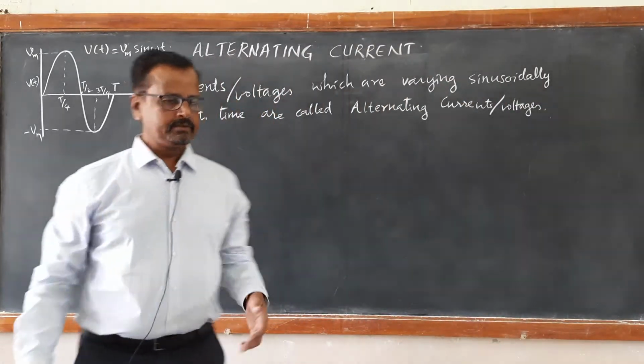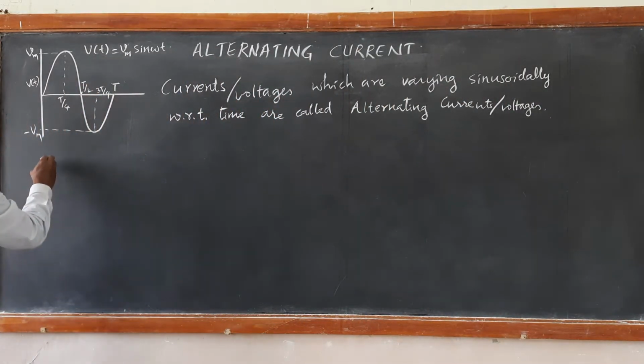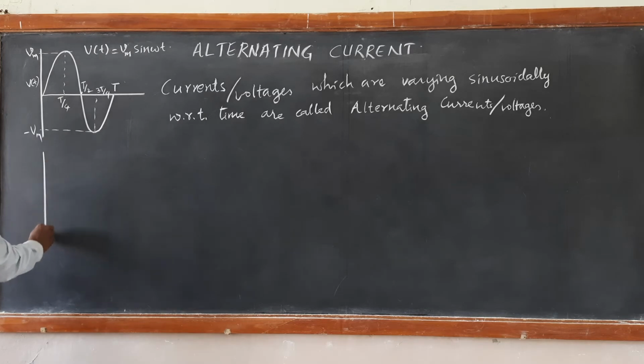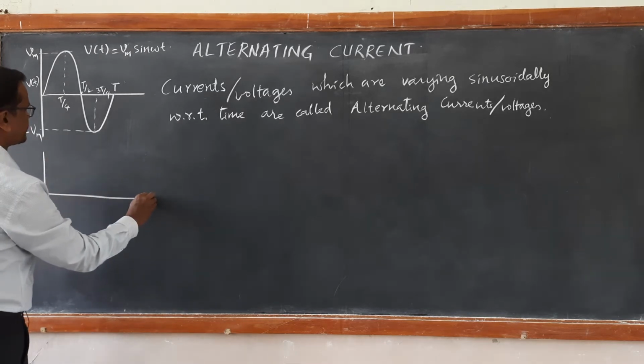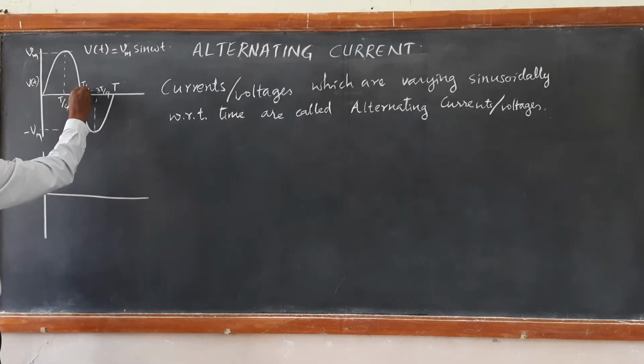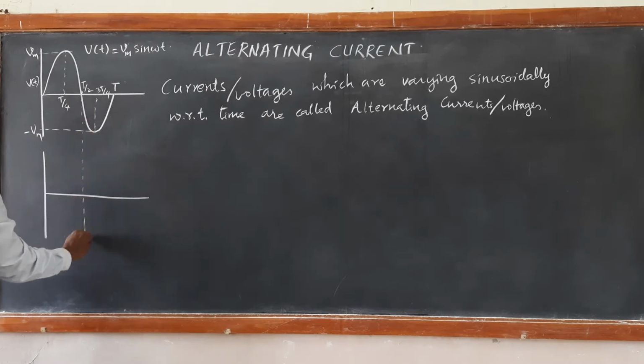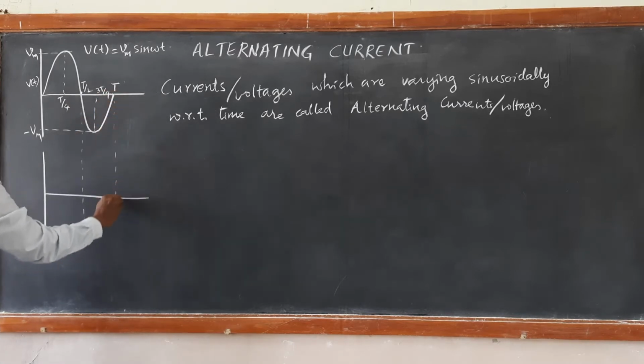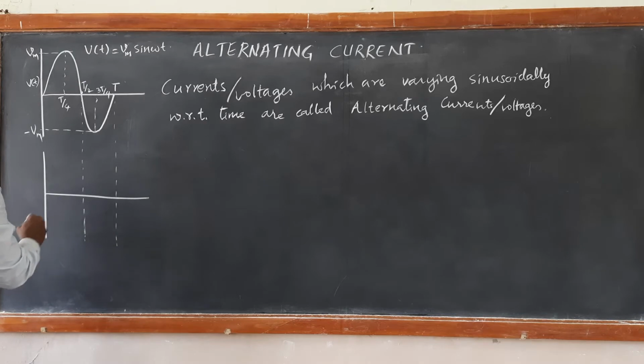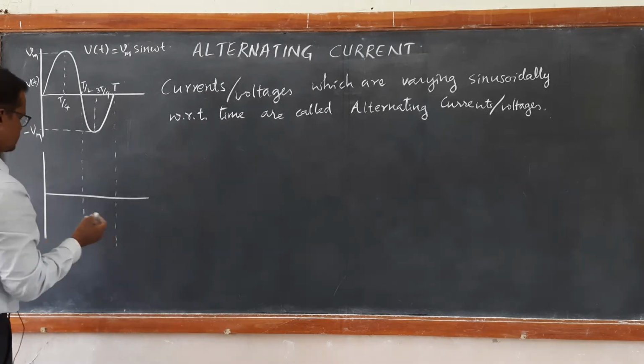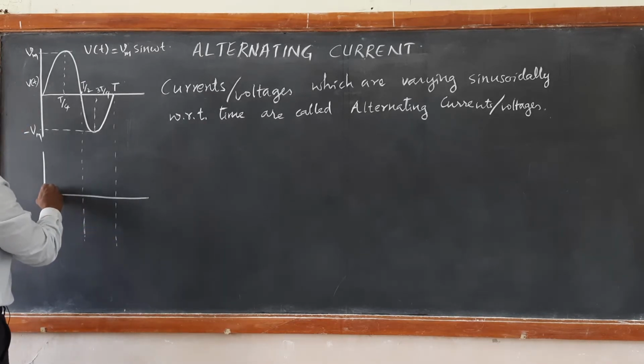Similarly, if you draw the graph of current, it has the same pattern. This is the pattern we got as the output of the AC generator.